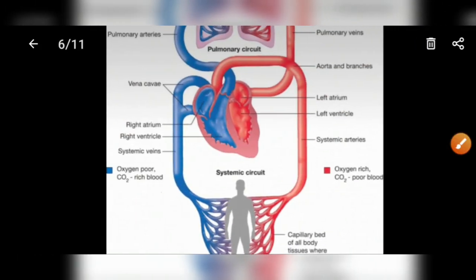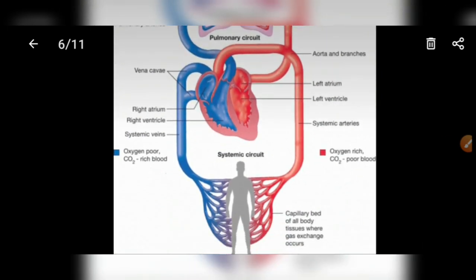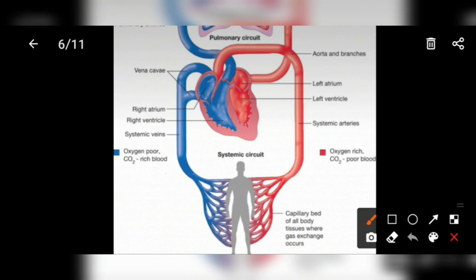After the exchange of carbon dioxide and oxygen, the blood becomes deoxygenated. Deoxygenated blood passes into the superior vena cava and the inferior vena cava. Through the superior vena cava and inferior vena cava, blood drains into the right atrium. This one is the right atrium.